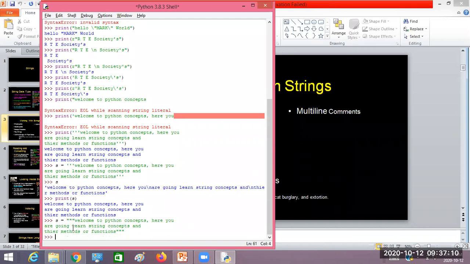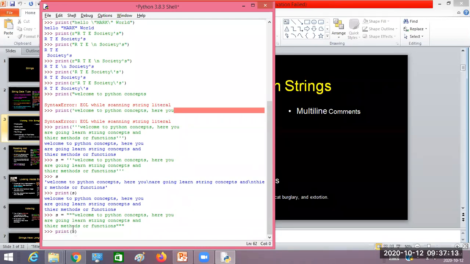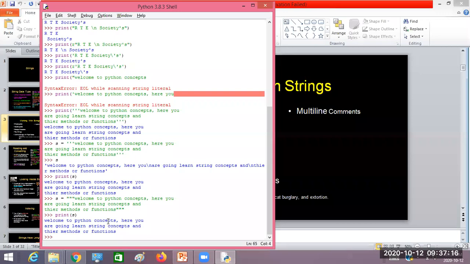Same thing, I'm showing you with double quotes, a pair of triple double quotes. Now also it is going to give the same output. So by using triple single quotes or by using triple double quotes, you can create multi-line text data in Python. A pair of single quotes and a pair of double quotes can be used for single-line text. But if you want to create multi-line text, then you have to go with triple single quotes or triple double quotes. Did you understand this?